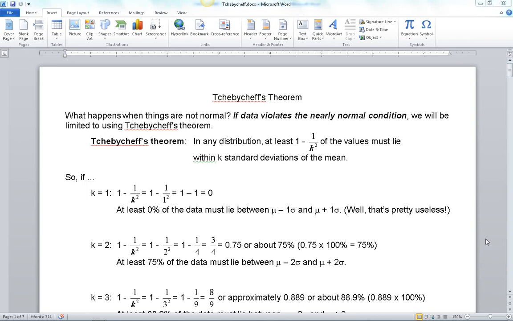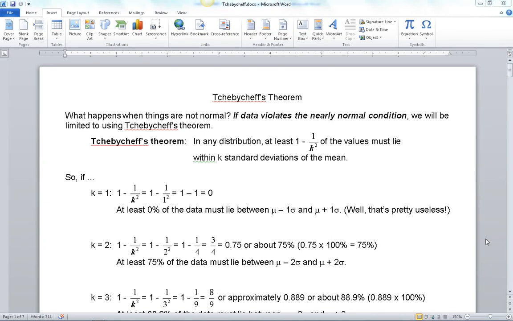Now Chebyshev's theorem just says that in any distribution, at least, so this is a lower bound or a minimum, 1 minus 1 over k squared of the values, that proportion, that fraction of values, absolutely must lie within k standard deviations of the mean.